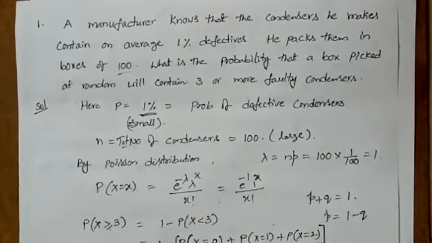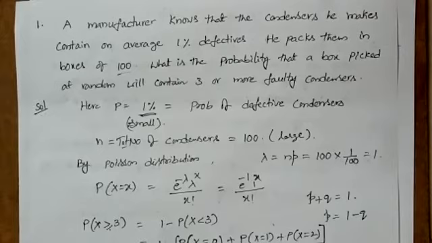In the previous videos, we have a clear idea about the concept of Poisson distribution. Now, we will discuss with some examples. A question is like this.